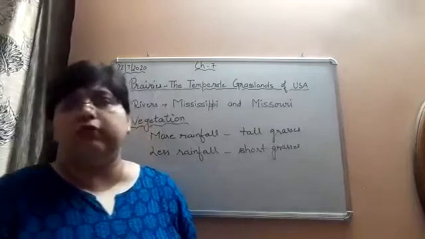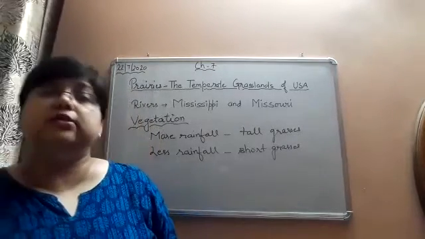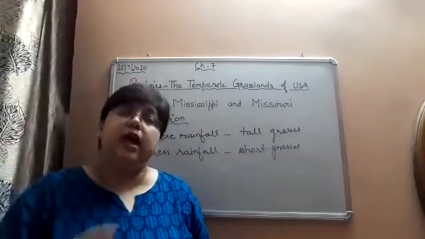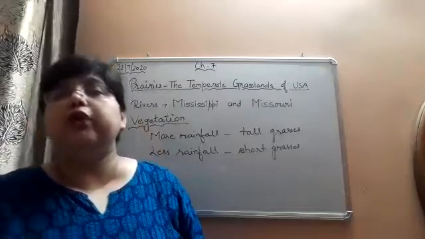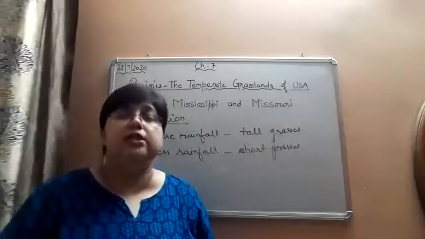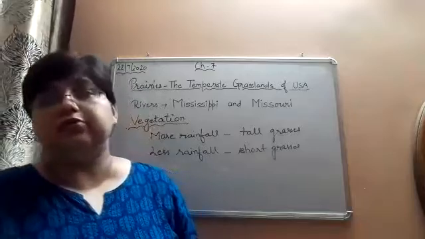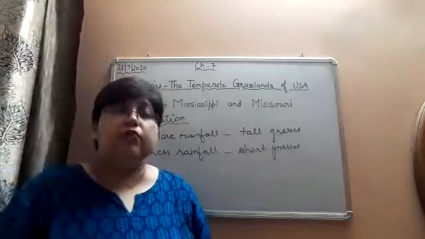Now what do you mean by overgrazing by animals? Overgrazing means, you know, students, cattle like cows and sheep used to feed in the large fields, in the grasslands also. What happens?